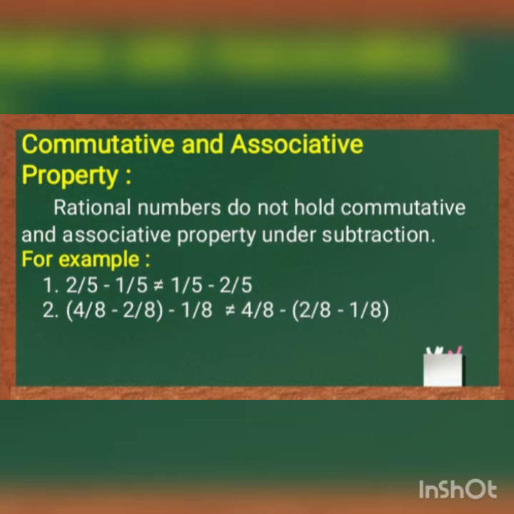For example, 2 by 5 minus 1 by 5 is not equal to 1 by 5 minus 2 by 5, because 2 by 5 minus 1 by 5 gives 1 by 5, but 1 by 5 minus 2 by 5 gives minus 1 by 5. Both the values are not equal. Likewise, the associative case also will not give equal values.